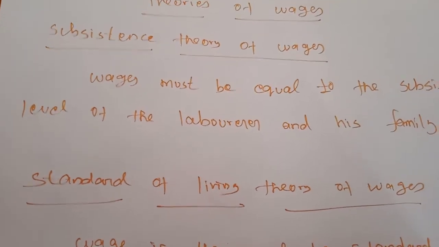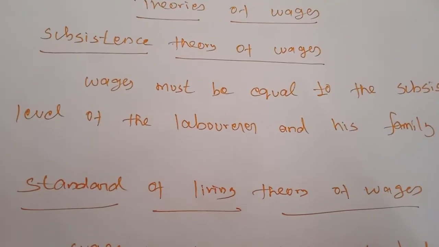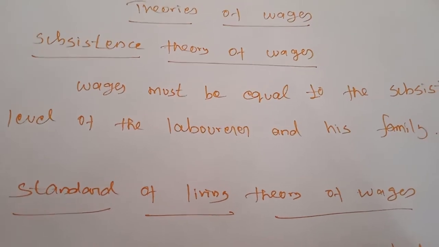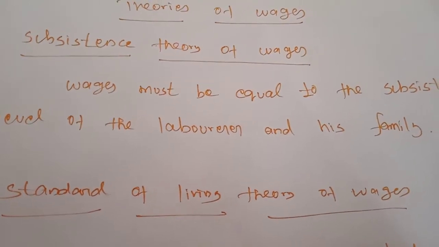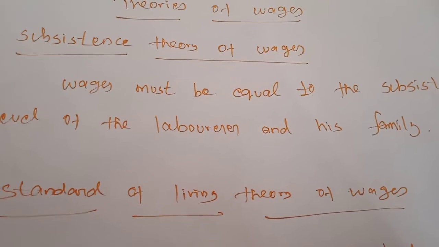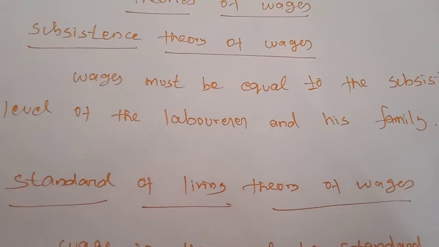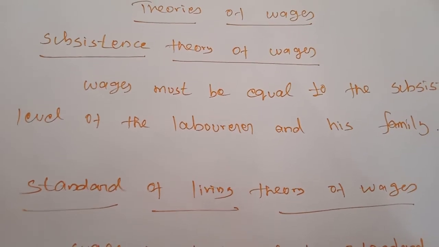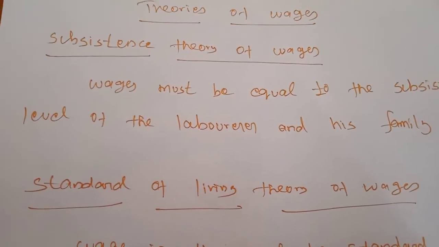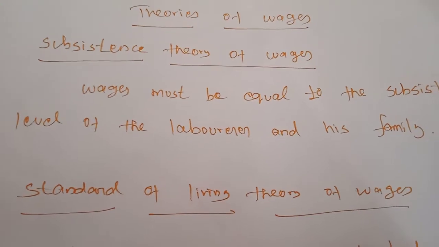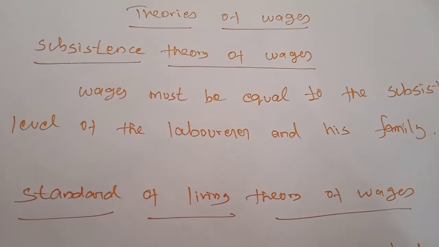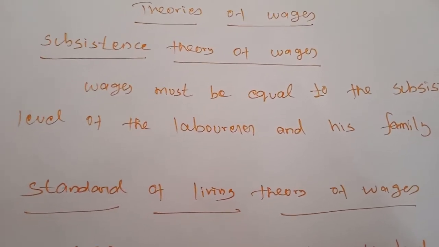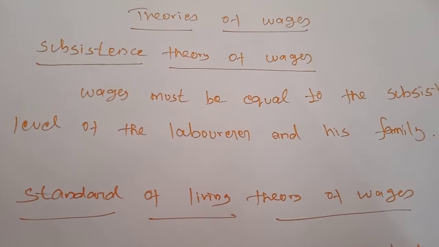If workers are paid higher wages than the subsistence level, the workers would be better off and they will have large families. Suppose the laborer gets more wages than the subsistence level, their family will grow and be enlarged,